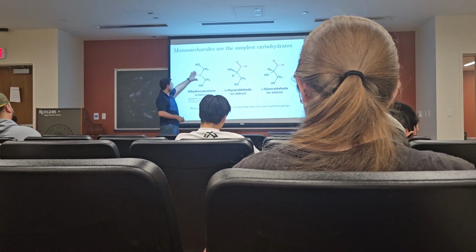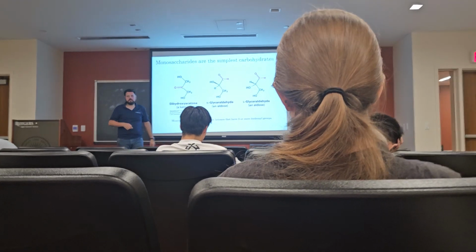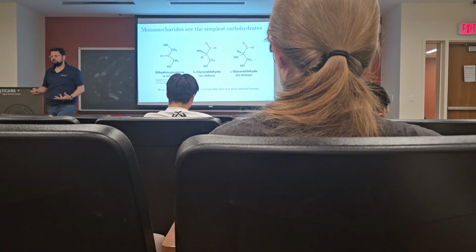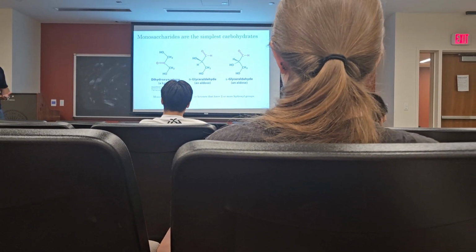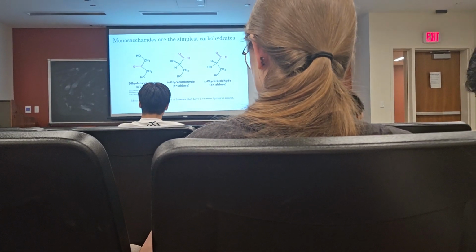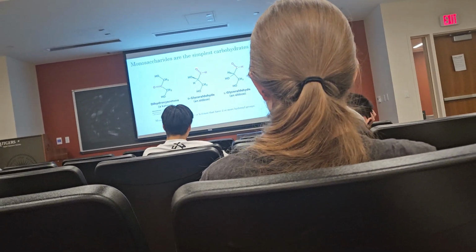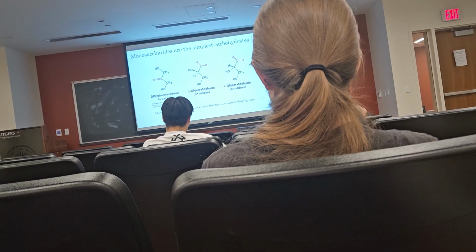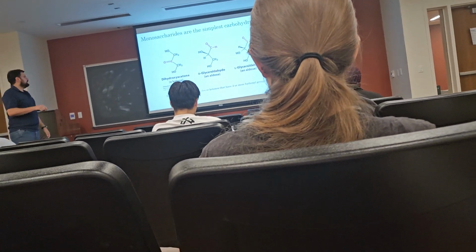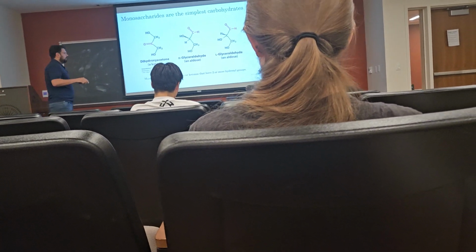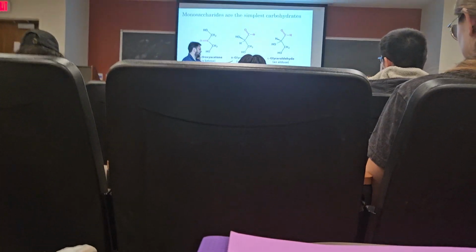Okay? And what we see here is that we have a ketone group. So this is called a ketose. All monosaccharides are going to have either a ketone group, as in dihydroxyacetone, or an aldehyde group, as we see in glyceraldehyde. Here we have D-glyceraldehyde and L-glyceraldehyde. These are both called aldoses.